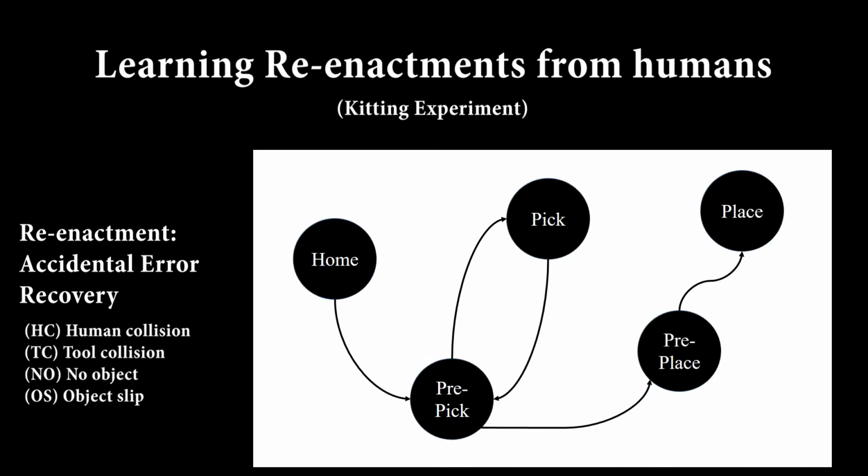Reenactment is a task-level recovery policy where reenactment goal nodes are assigned through multinomial distributions that model human user goal node selections given a current node and a specific anomaly, as seen in this graphic. Reenactments are used when accidental one-off anomalies occur.